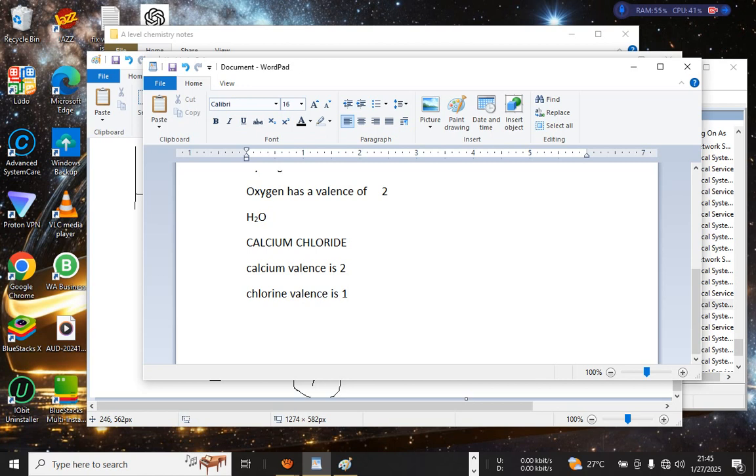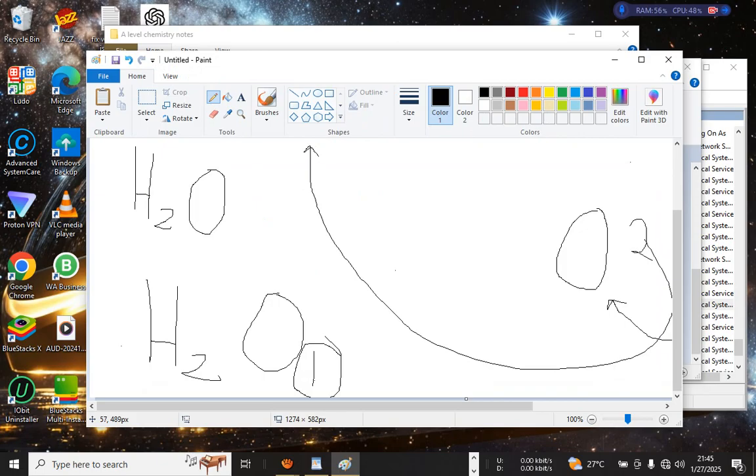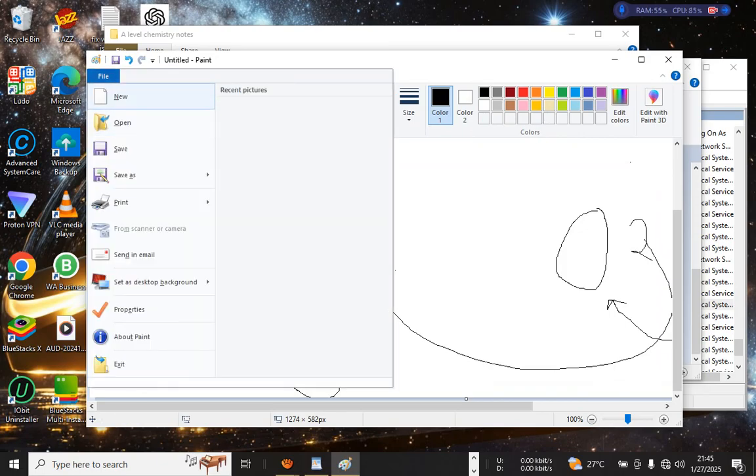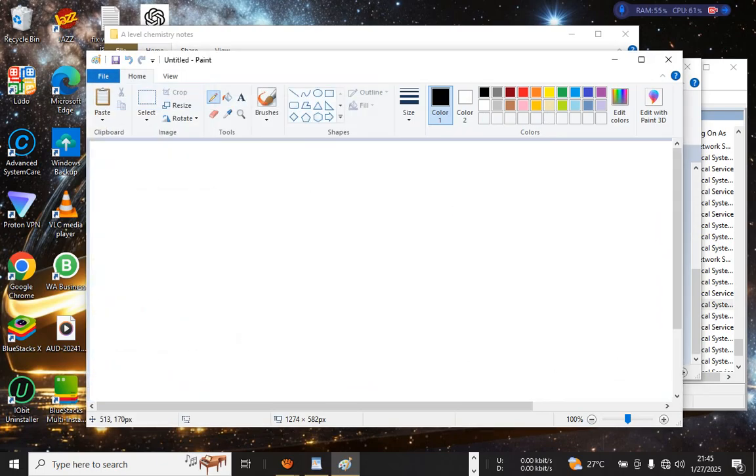So how do we come up with its chemical formula? Also you do the same thing. Your calcium, this is its symbol, has a valence of 2. Now chlorine has a valence of 1. Remember we talked about the exchange of valence.